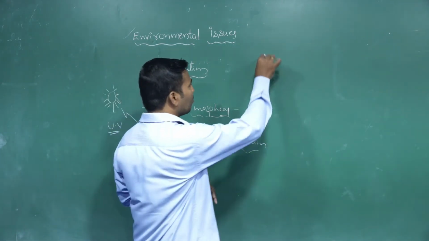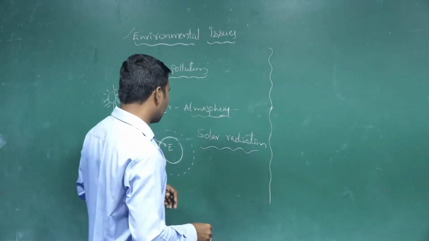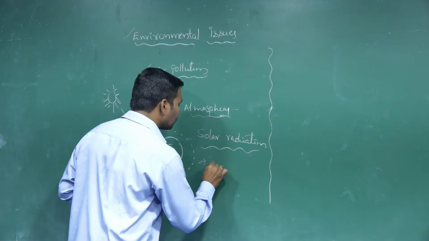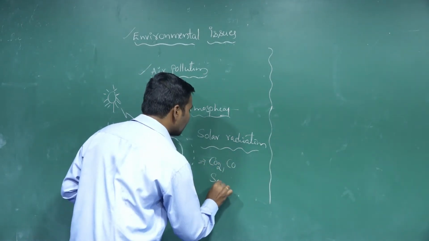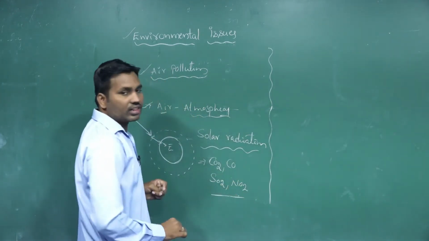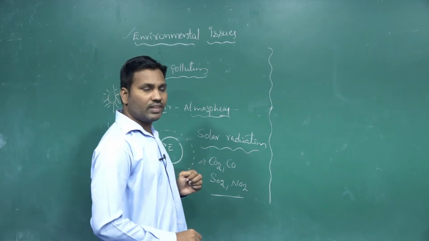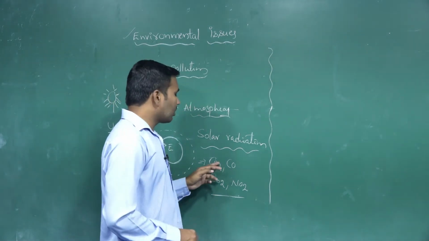So what are these pollutants, and where are they released from? Generally, they are carbon dioxide, carbon monoxide, sulfur oxides and nitrogen oxides. These are the major components among the air pollutants.